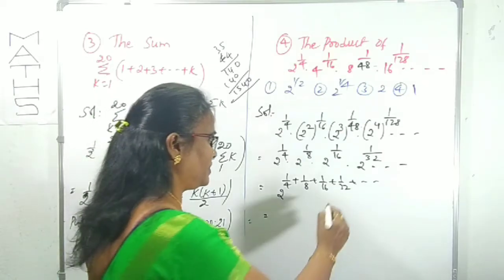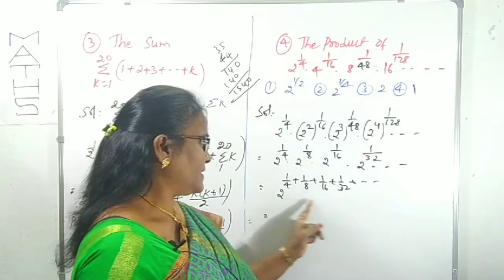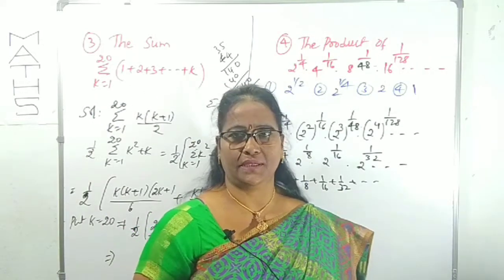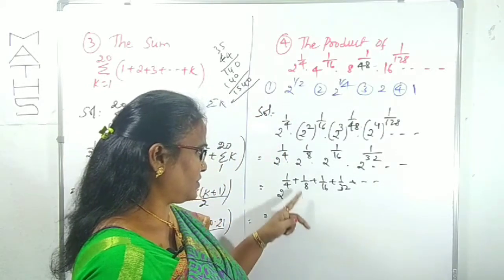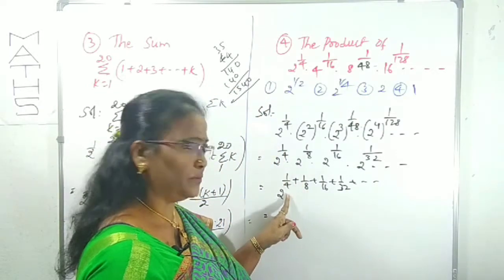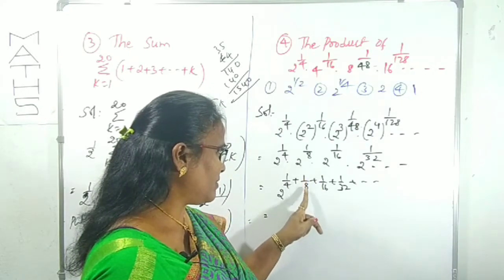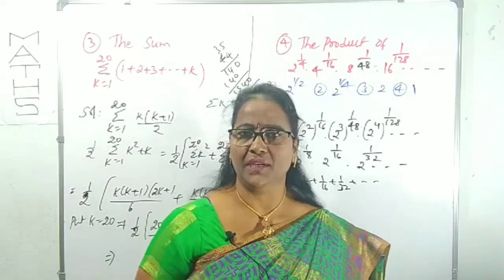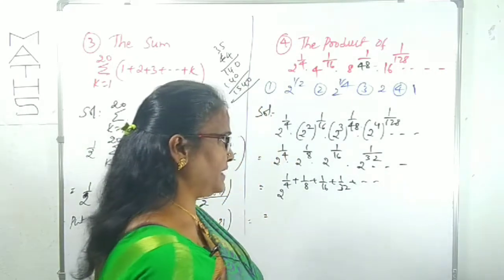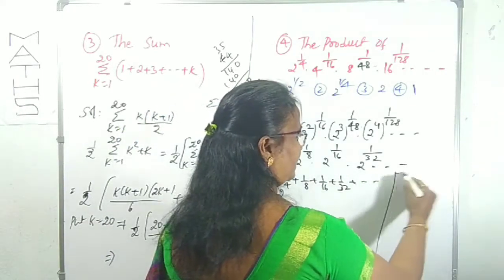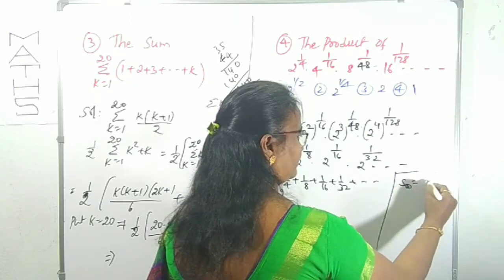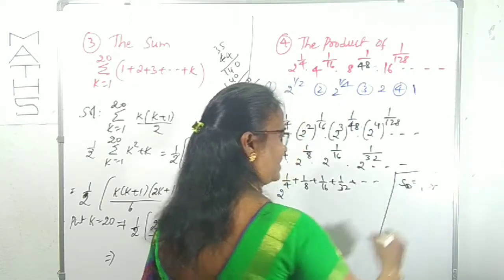What can you observe in this summation? This summation is clearly a GP series. How do you know this is a GP series? Because 1 by 8 divided by 1 by 4 gives the common ratio 1 by 2. 1 by 16 divided by 1 by 8 is also 1 by 2. This is clearly a GP series up to infinity. What is S infinity of a GP? Yes, a by 1 minus r.